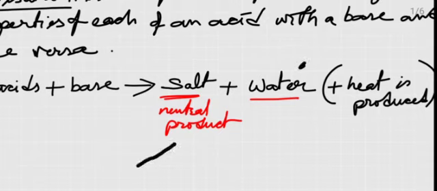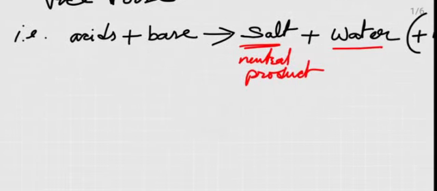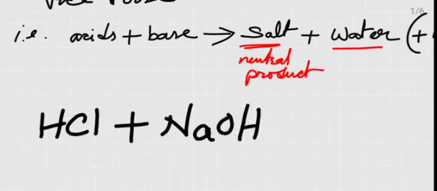For example, take the reaction between hydrochloric acid and sodium hydroxide. Hydrochloric acid, the formula is HCl, plus sodium hydroxide, which is a base, NaOH. This is hydrochloric acid, a mineral acid, and this one is sodium hydroxide, a base, a substance which has a bitter taste.